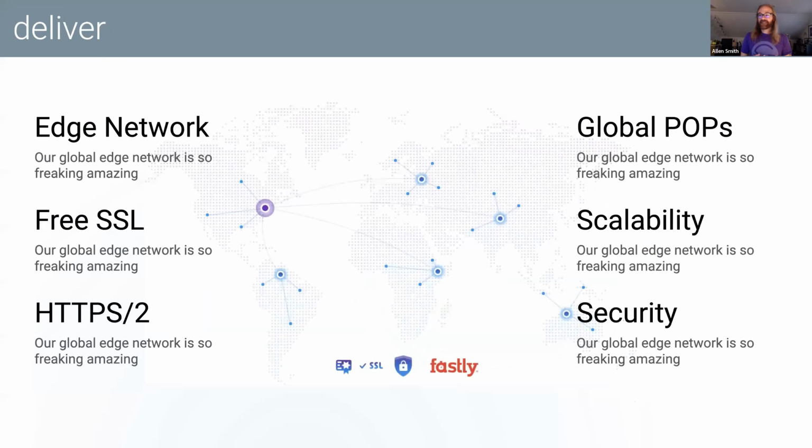It makes it easy to deliver your site efficiently. So when you host a site through Gatsby Cloud, we build your site very fast and we deliver it on an edge network that is globally distributed. It eliminates scalability issues. We have tons of points of presence around the globe. I don't remember the number right offhand and don't want to give the wrong number here, but it's a lot.